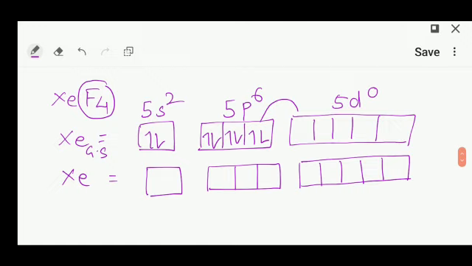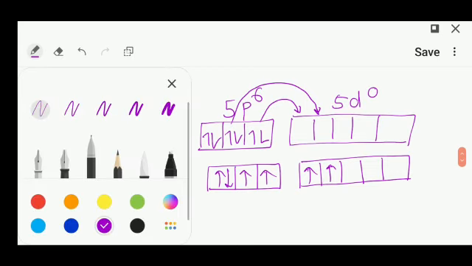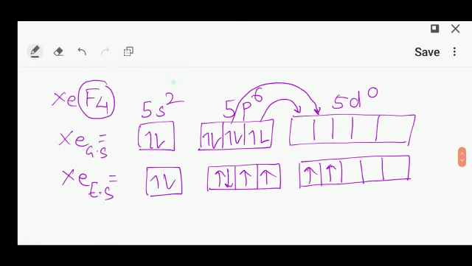Now 2 electrons will jump. So its excited state becomes 1, 2, 3, 4. These are the 4 single electrons. Okay, the purple colored marker indicates the electrons of the xenon, and the black color is of fluorine, 1, 2, 3, 4, 1, 2, 3, 4.